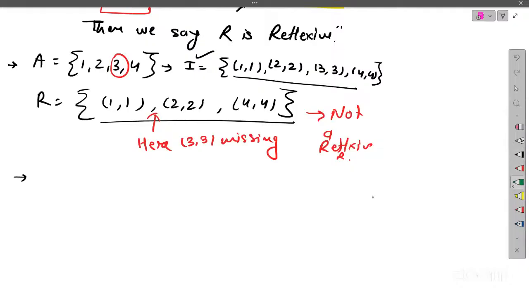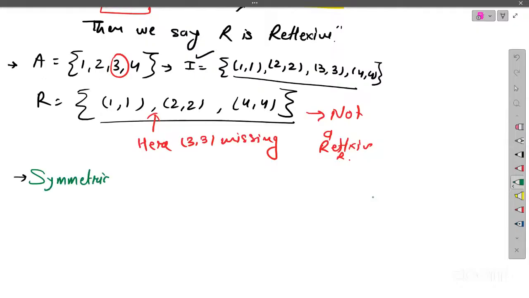Okay, now let's go to... Identity is a subset of reflexive relation, right? We cannot use the term subset because here they are not sets, right? They are types of relations. So we can say that every identity relation will have the reflexivity property inherent in it. So that means an identity relation is reflexive, but not every reflexive relation is an identity relation. So that's what you can say. But every identity is a reflexive relation, right? Right.